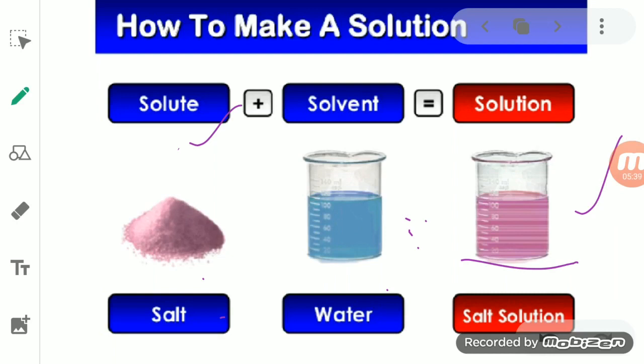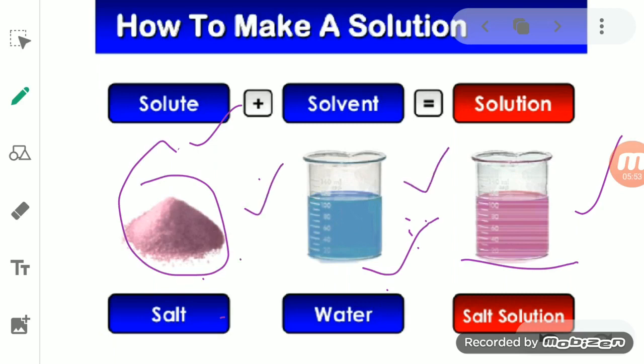Now with this, there is one more thing. You can see here the amount of the solute as compared to the water is less, or the amount of the solvent as compared to the solute is more. So we can also define it like that, that the substance which is lesser in amount in a solution is known as solute, and a substance which is greater in amount in the solution is known as solvent.